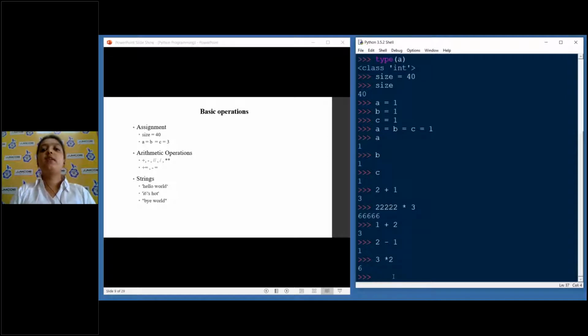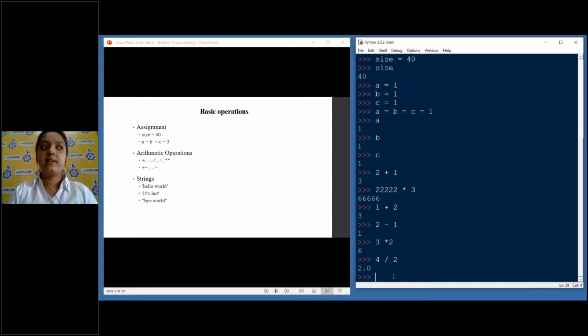Now, in Python, there are two types of division. How? Let me show you. Suppose 4. Usually, this is the sign of division. 4 divided by 2. What did we get here? 2.0. You might be wondering, because 4 is completely divisible by 2, right? This is called true division. This will give you the actual value of the Python division.